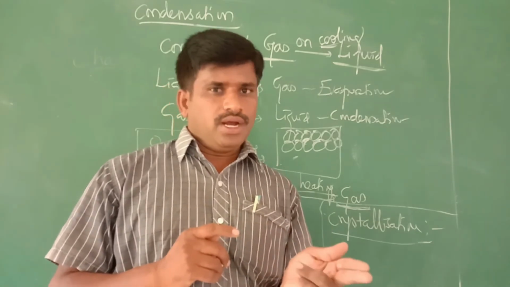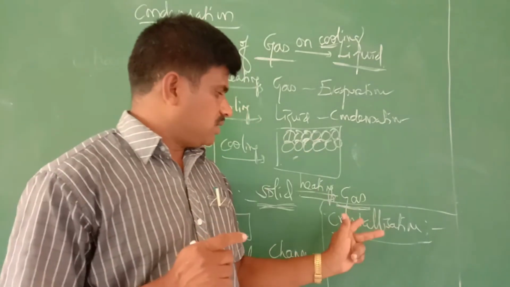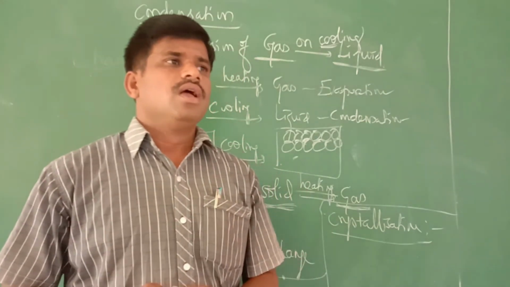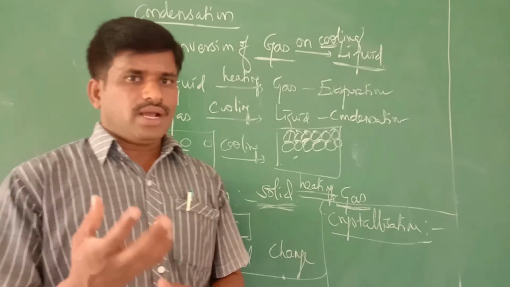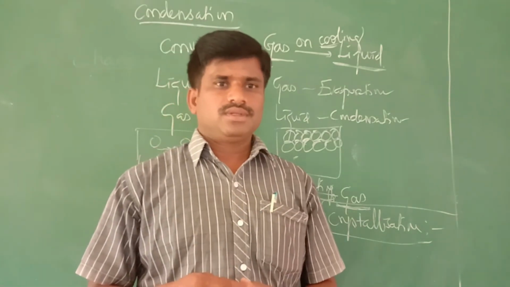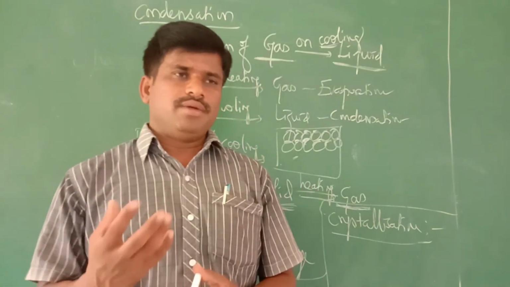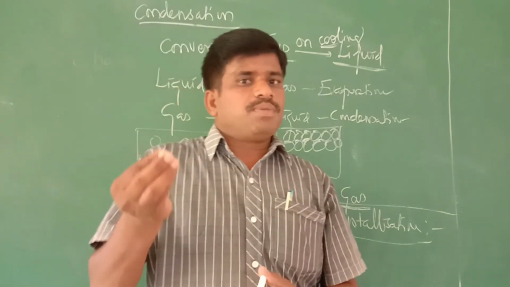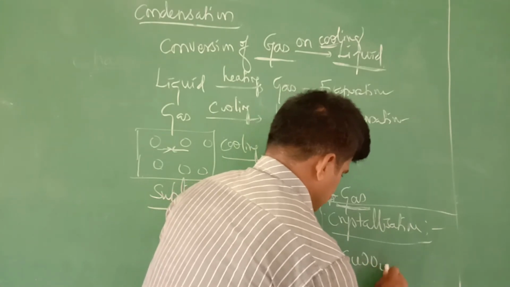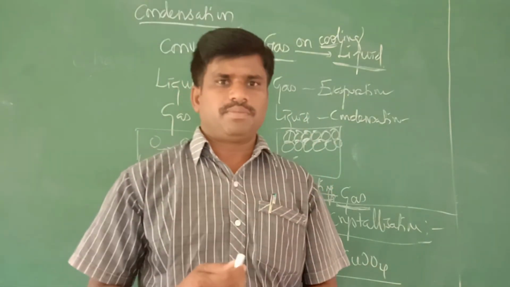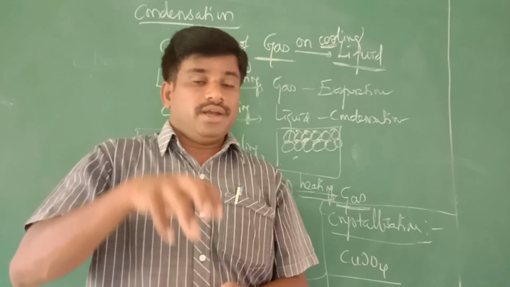Making a substance into crystals is called the crystallization process. So here we take an example. We take 100 ml of water in a beaker. We add copper sulfate crystals into it.